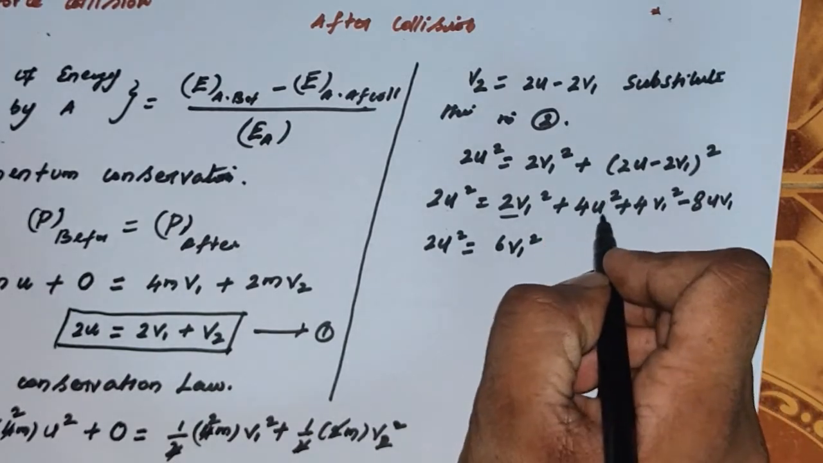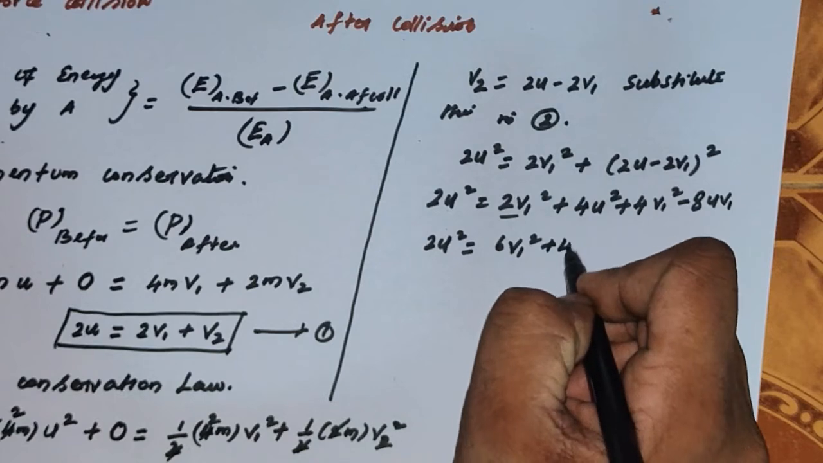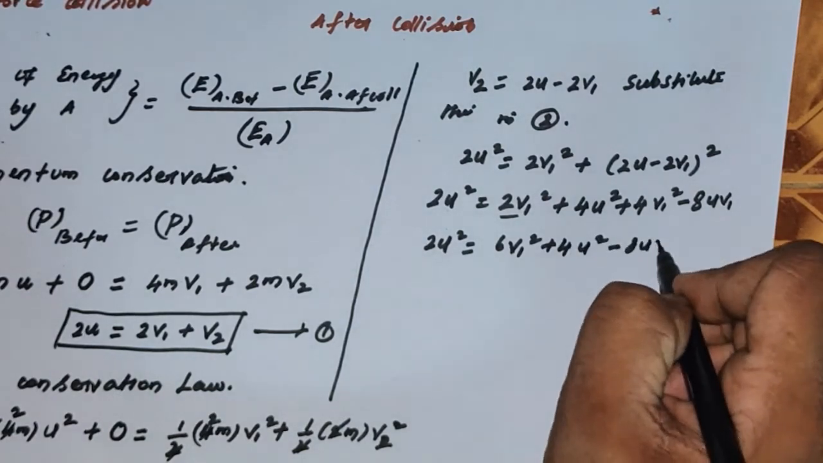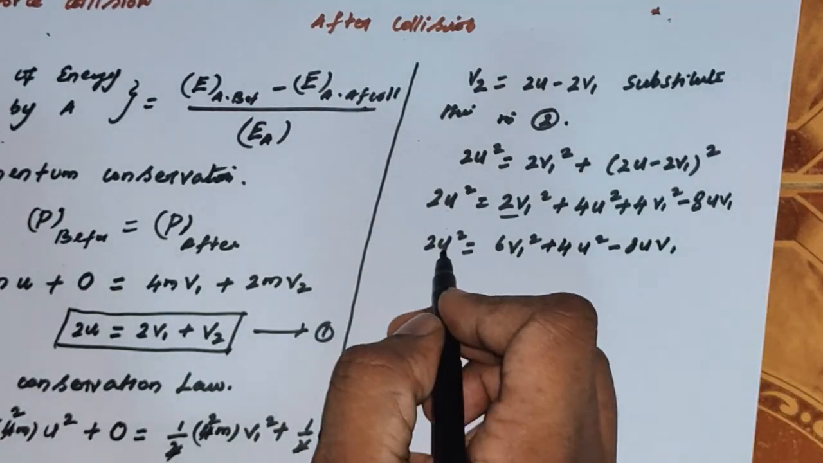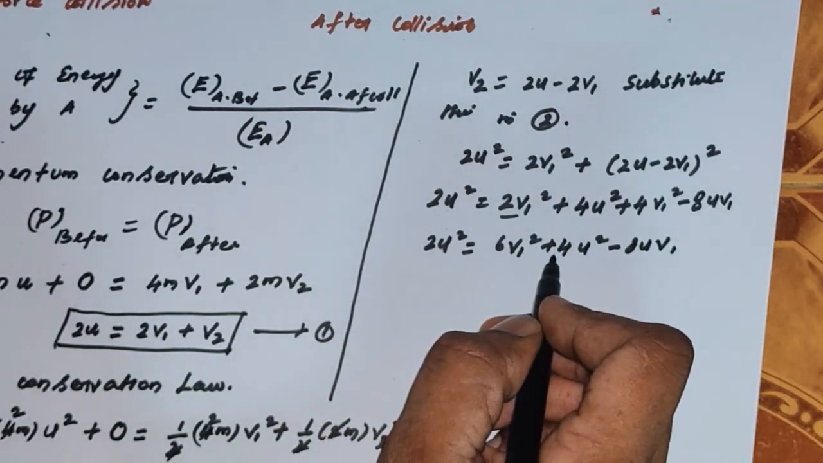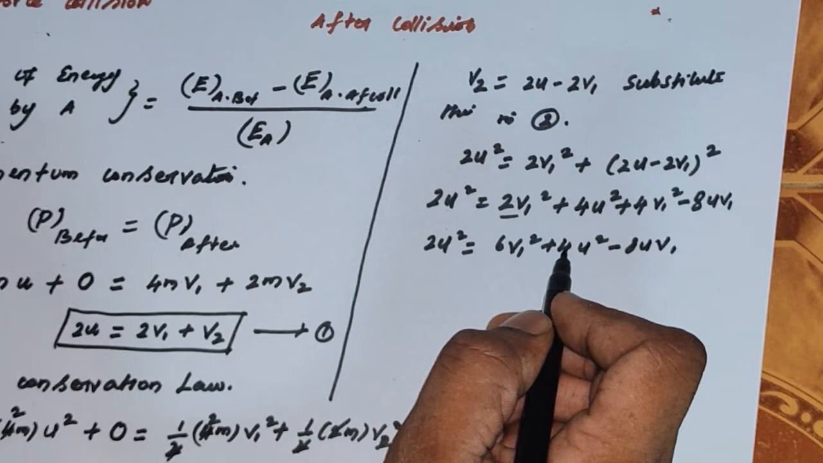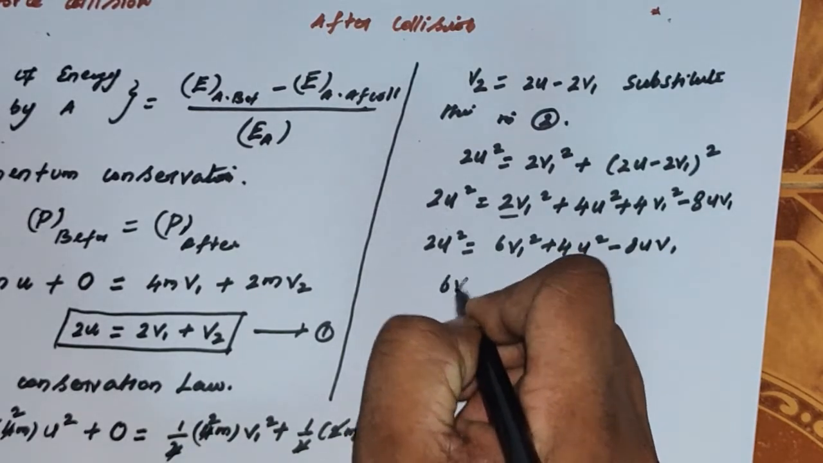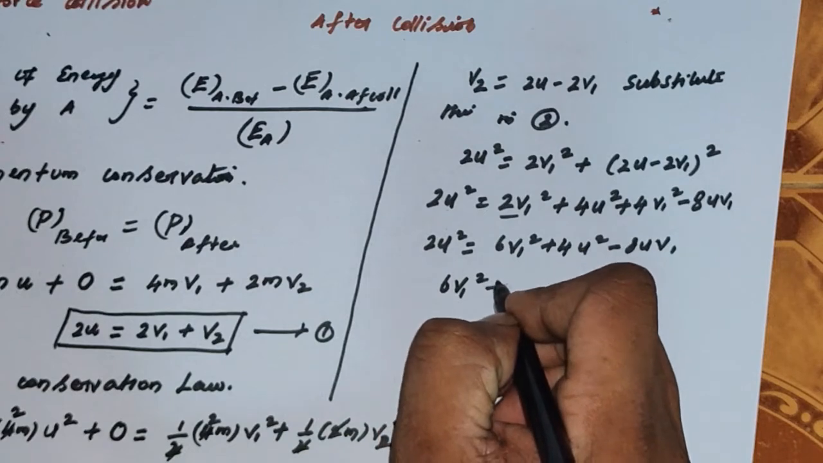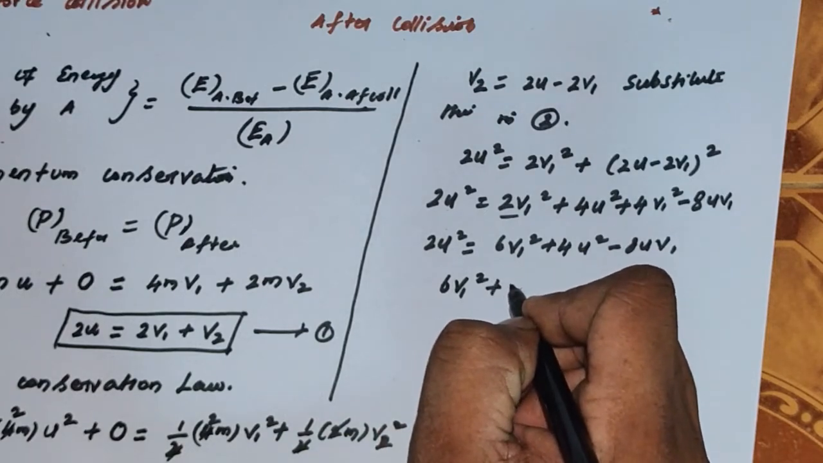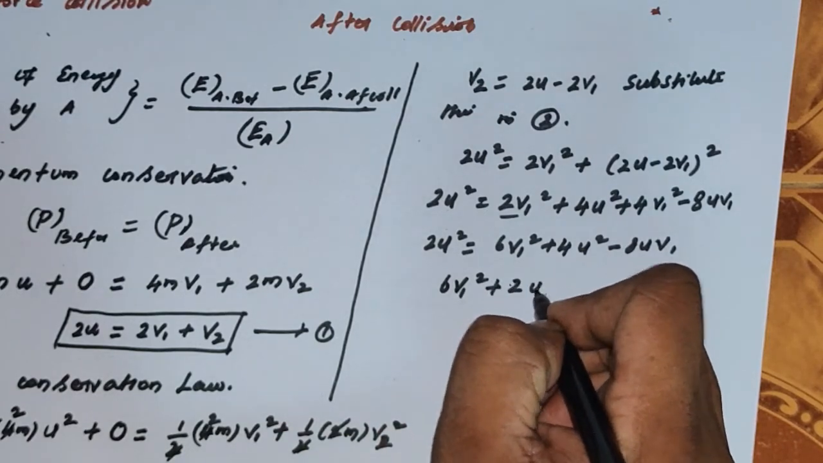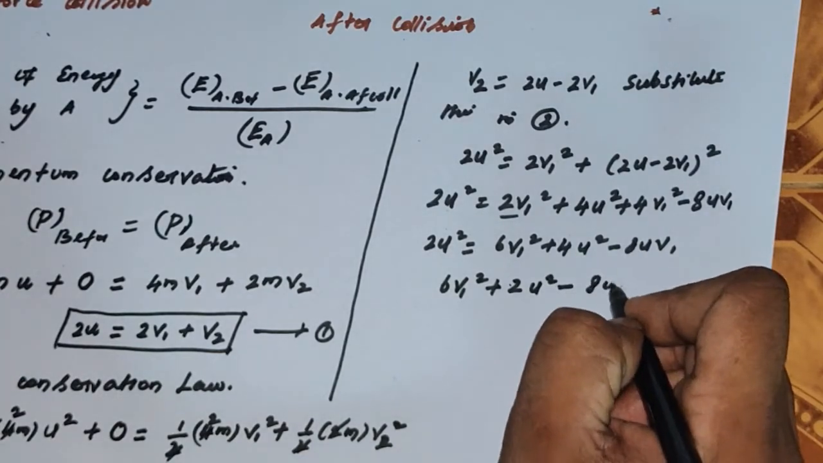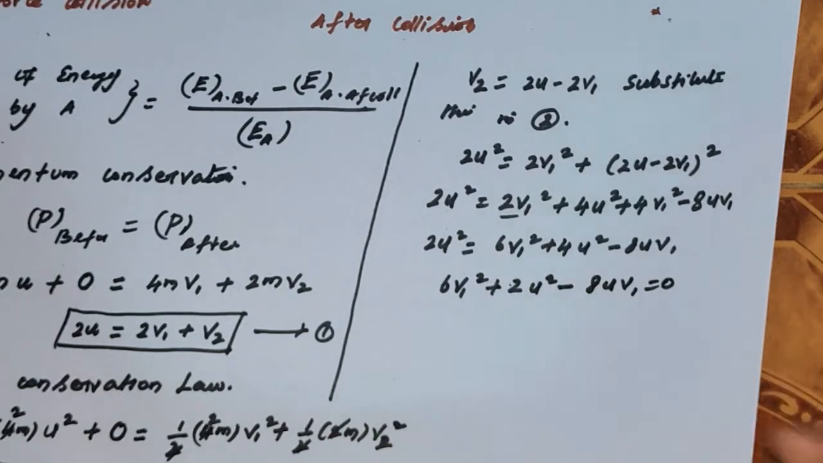Then here plus 4u square minus 8 v1. So you've got to rearrange this one also. If it is going that side, it is minus 2u square, it will give plus 2u square. So we have 6v1 square plus 2u square minus 8u times v1, it is equal to 0.